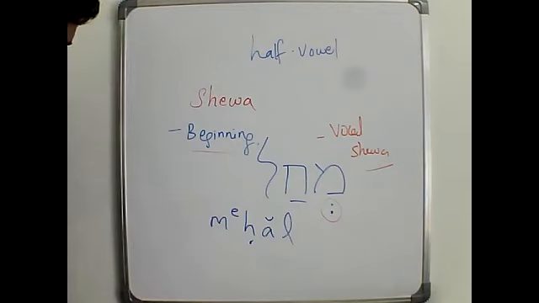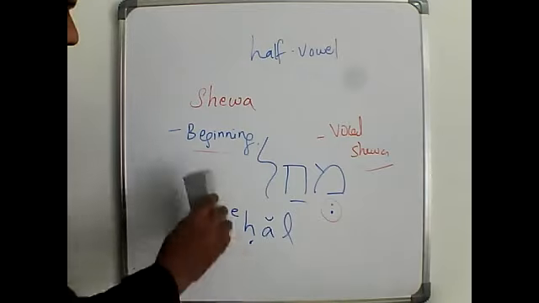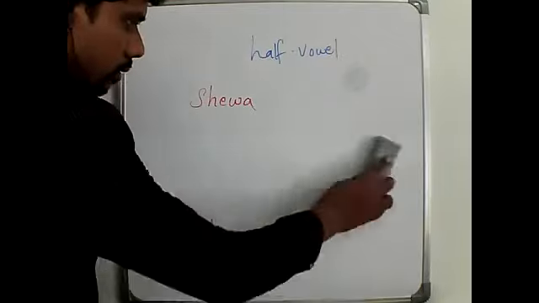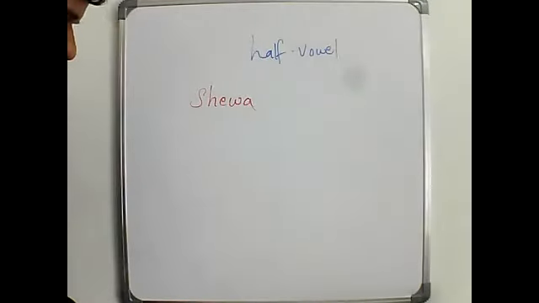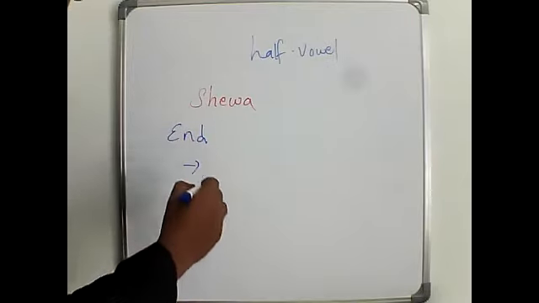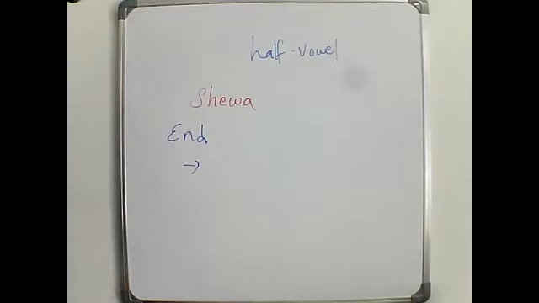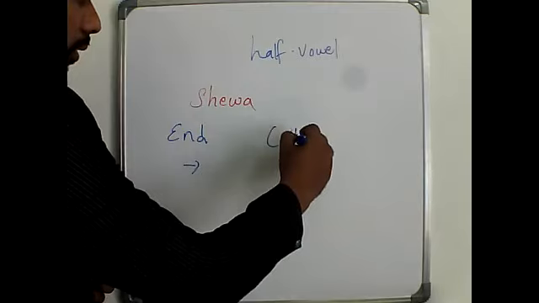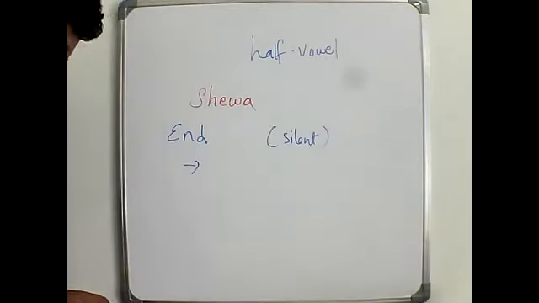Now we will see when it comes at the end of the word. Sheva at the end of the word is always silent.